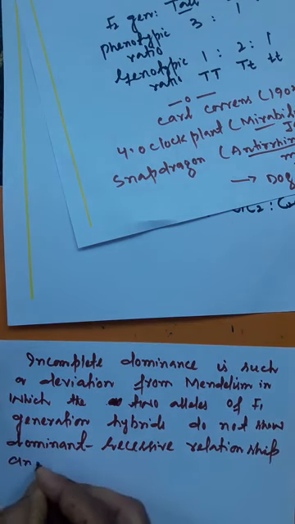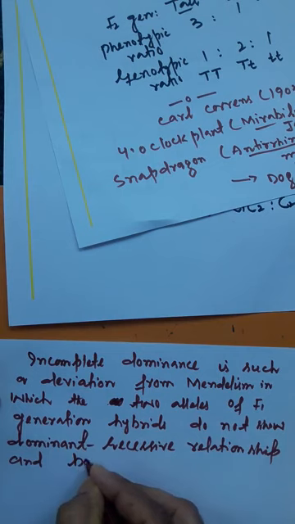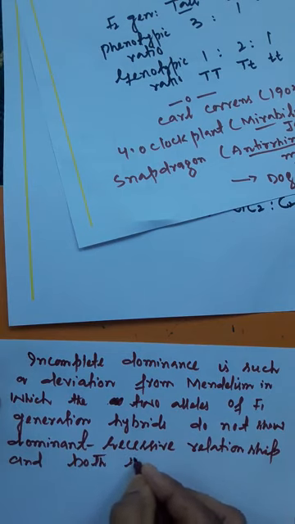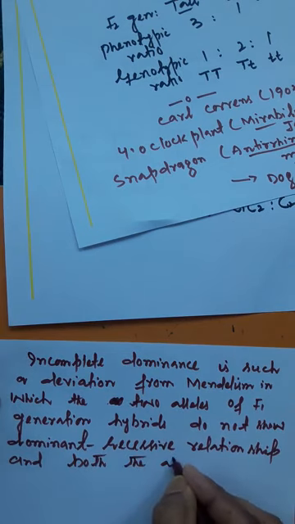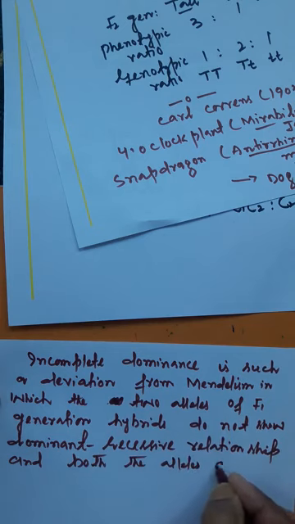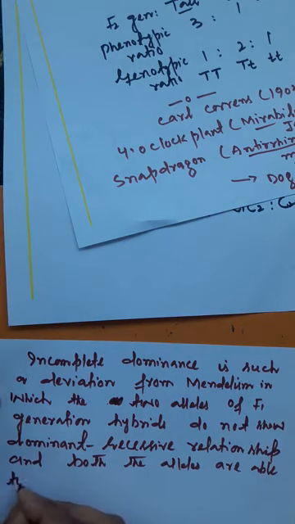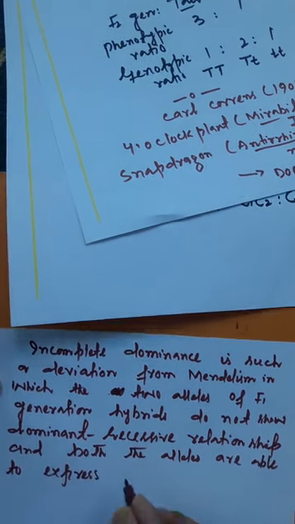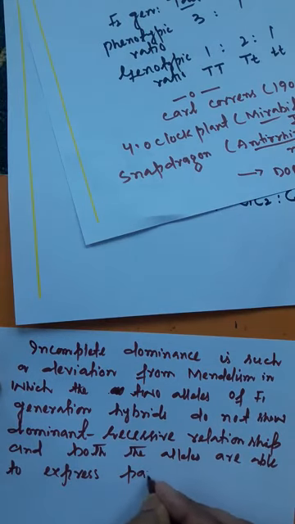and both the alleles are able to express partially.